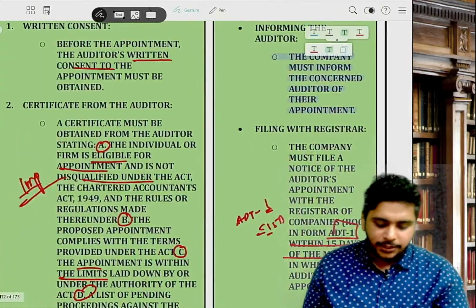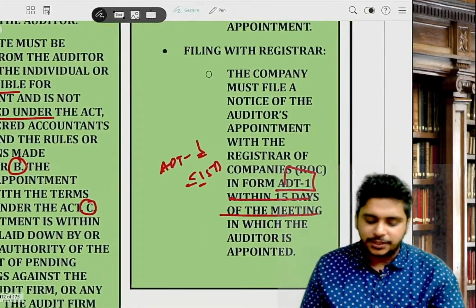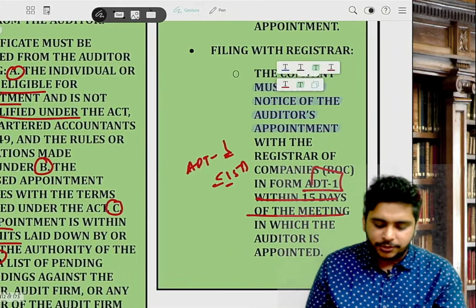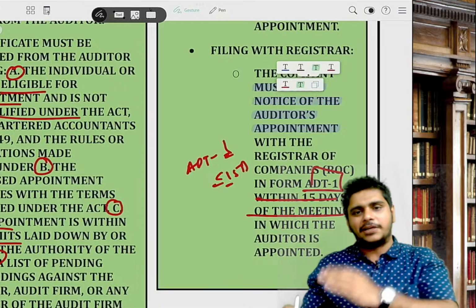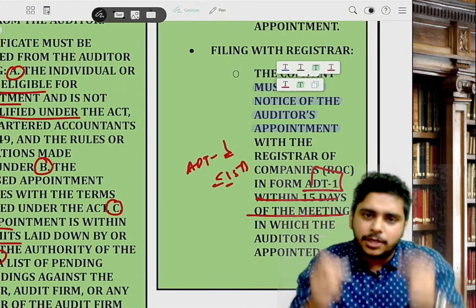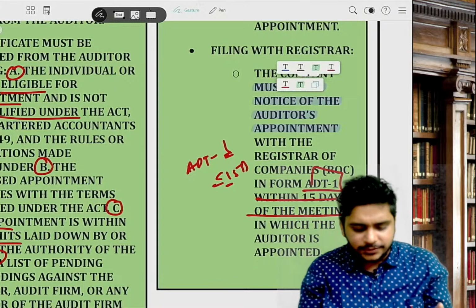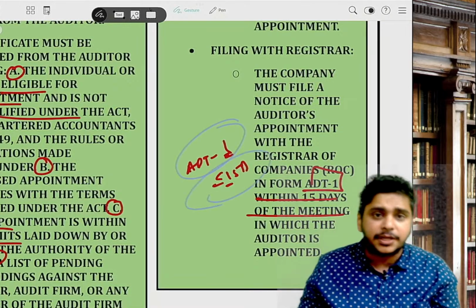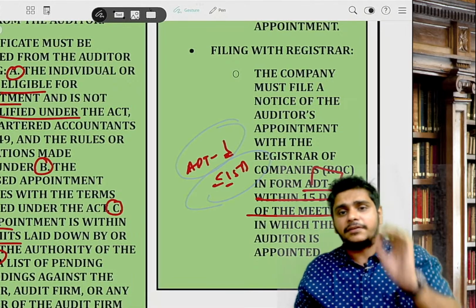Then the company must inform the auditor of their appointment. Number 2, filing with ROC. The company must file a notice of the appointment of the auditor with ROC in form number ADT-1. So whenever you are appointed, the appointment is notified in form ADT-1 within 15 days. ADT-1 within 15 days.